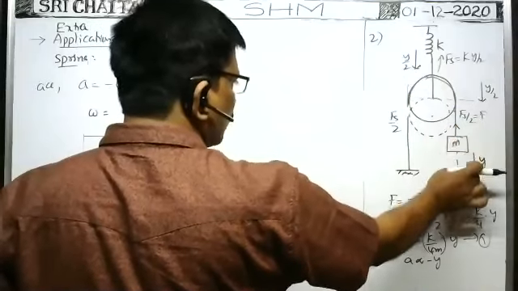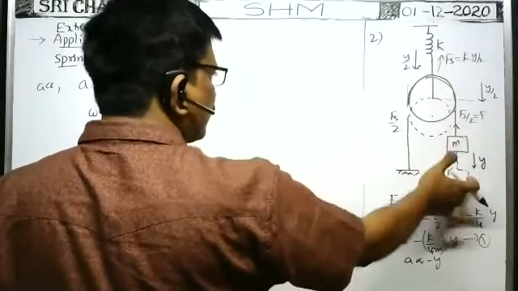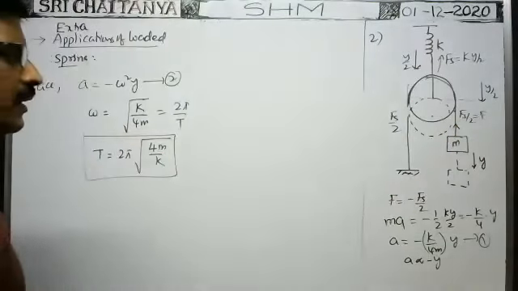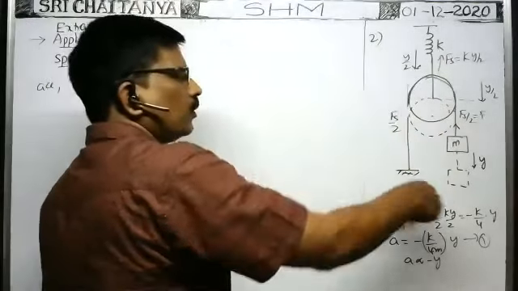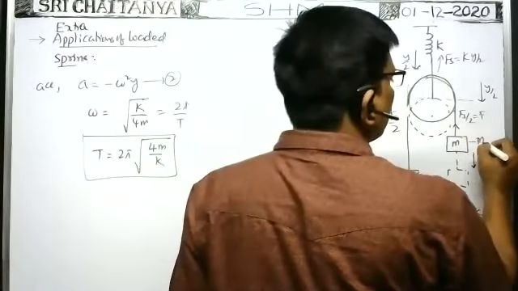When you pull the block downwards and when you release it, it sustains oscillations with the time period equal to this one. Time taken to complete one oscillation is equal to this one. This is the mean position.